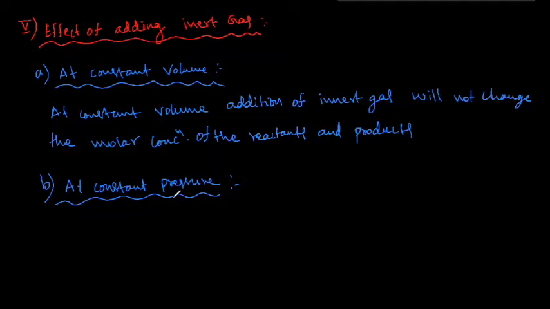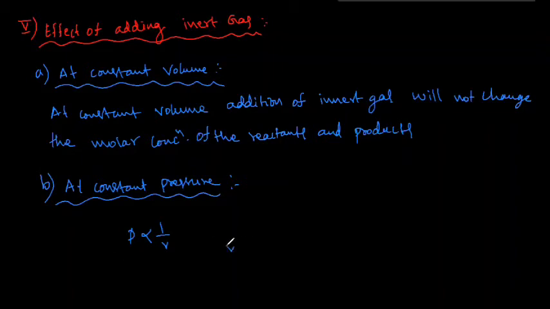Addition of inert gas at constant pressure increases the volume. Here we know that pressure is inversely proportional to volume. The volume of the reaction mixture increases, so equilibrium will shift in the direction in which there is an increase in the number of moles.